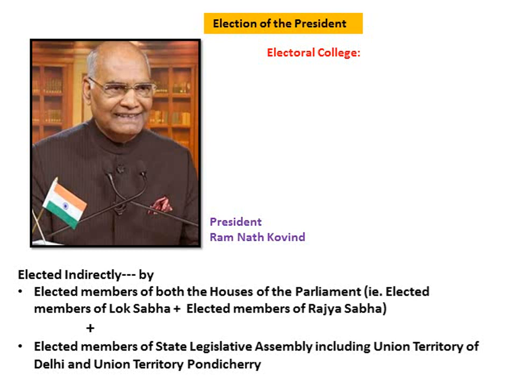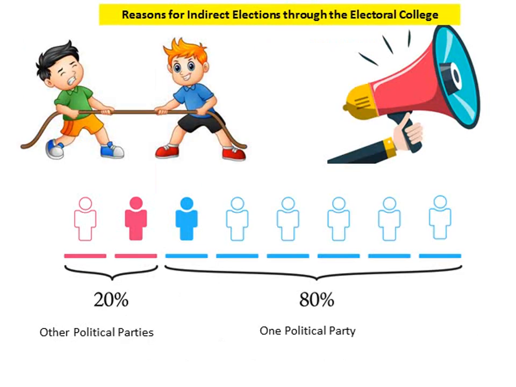The election of the president is held in what manner? Through the system of proportional representation by means of single transferable vote. And this entire voting is done by secret ballot. And in case there is any dispute over the election of the president, then it is decided by the Supreme Court of India. What are the reasons for indirect elections through the electoral college?